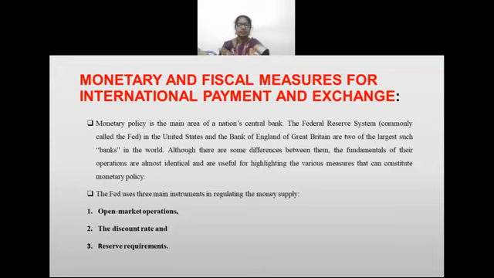Flow of cash in the open market. When there is more inflation, suddenly pull that. So this is open market operation. And the discount rate I told you, and the reserve requirement I told you.